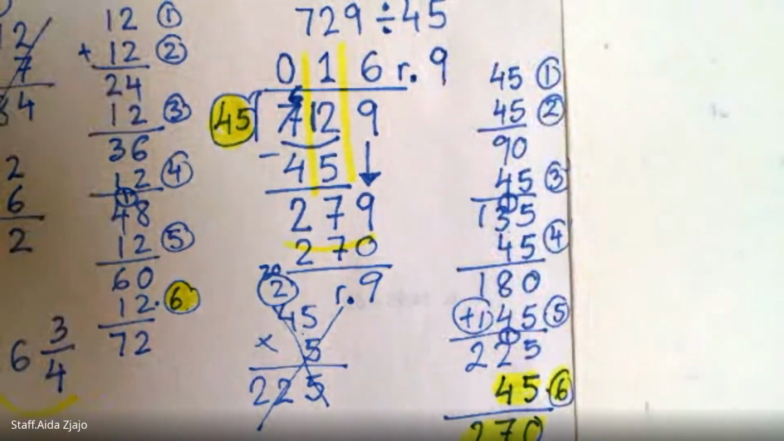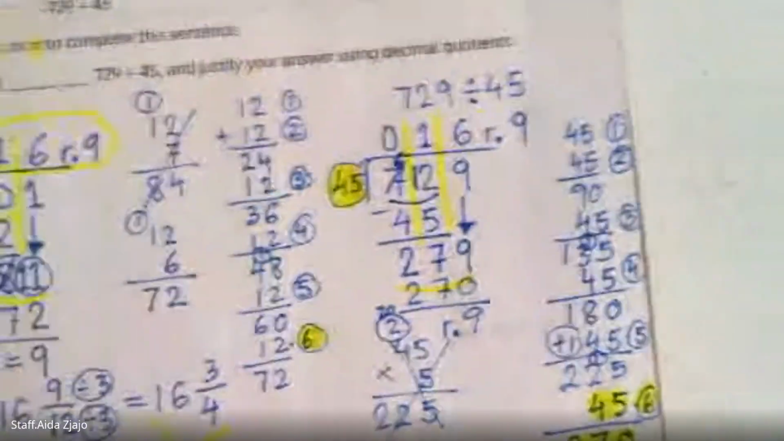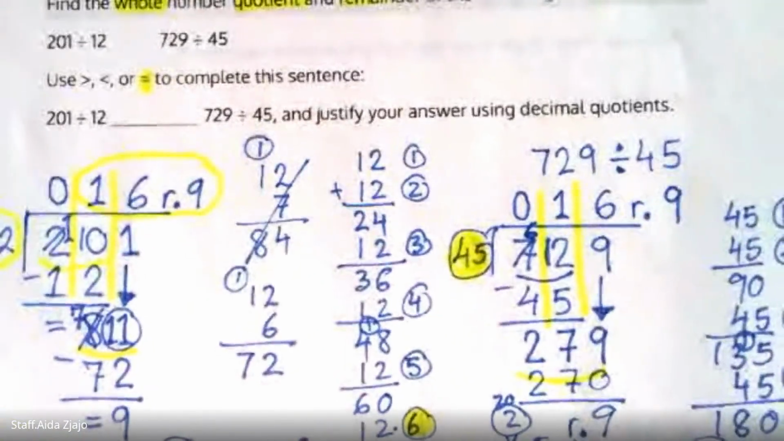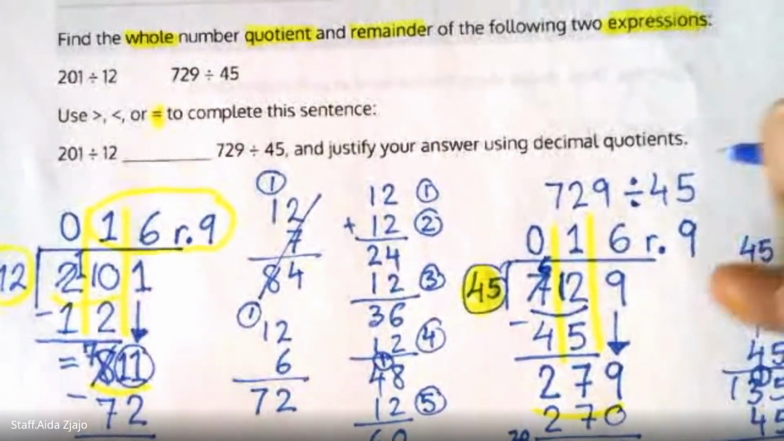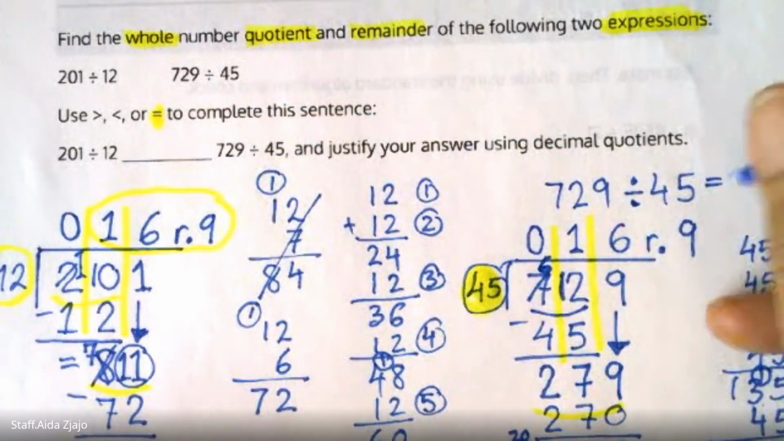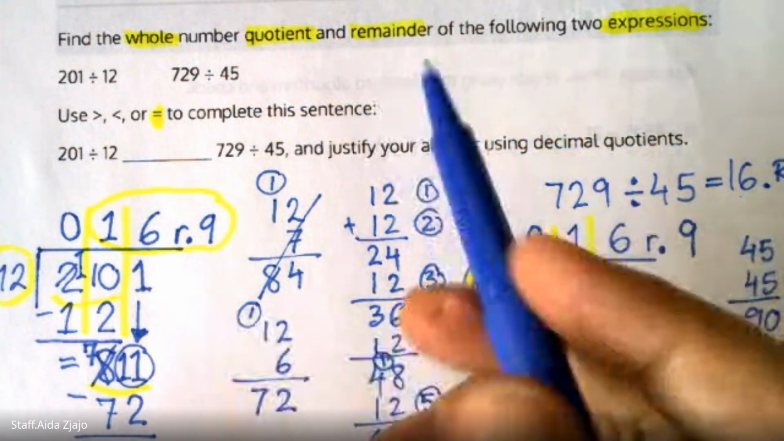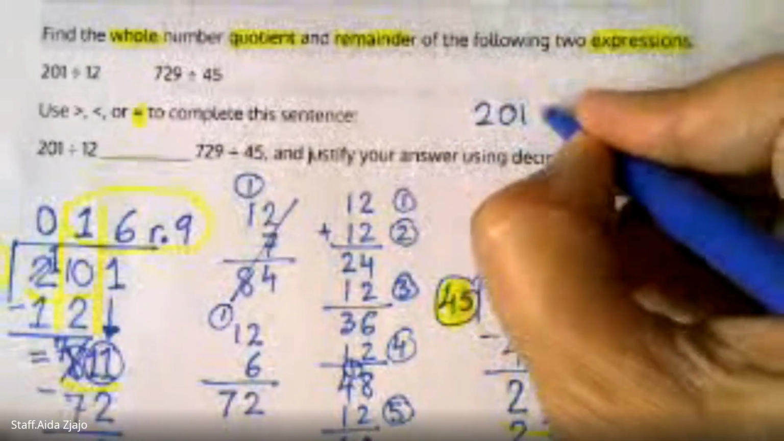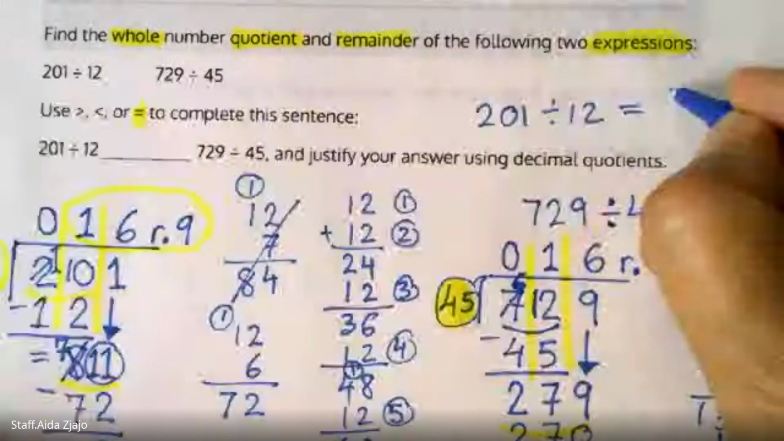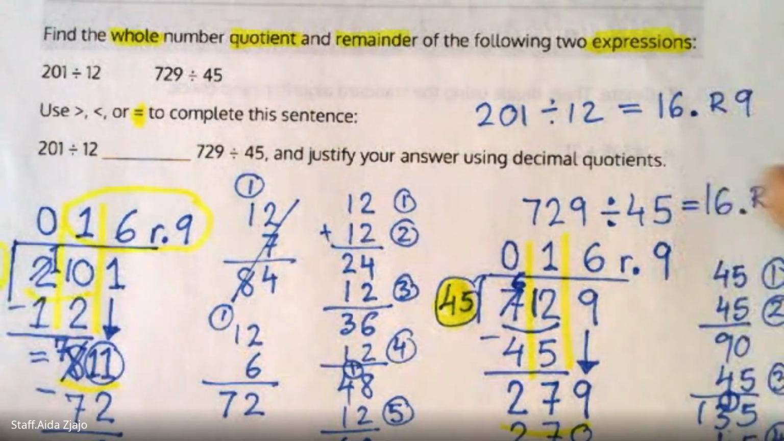All right. So what is the difference between these two problems? It looks like the digits are different, but the answers are the same. This 729 divided by 45 is 16 and remainder of 9. And also this 201 divided by 12 is the same answer, 16 and remainder of 9.